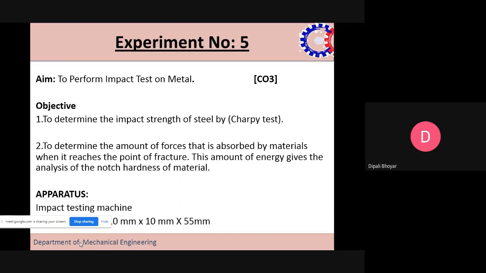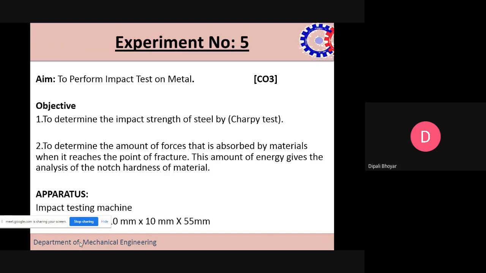Here we can use two types of test. One is the Charpy test and another is the Izod test. The main difference between the two tests is that in the Izod test we place the sample in the vertical direction, and in this case we clamp the bottom portion of the specimen, and the upper portion is free to be impacted. And in the Charpy test, we place the sample flat, so both ends of the specimen are secured before the moment of the impact.